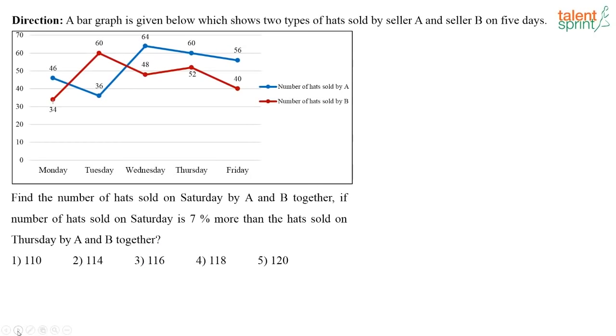Find the number of hats sold on Saturday by A and B together if the number of hats sold on Saturday is 7% more than the hats sold on Thursday by A and B together.